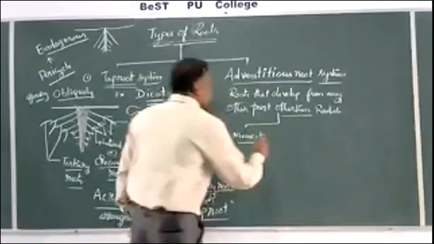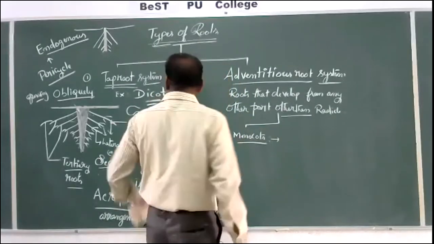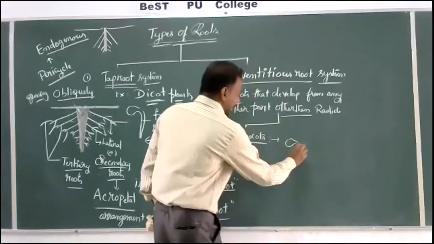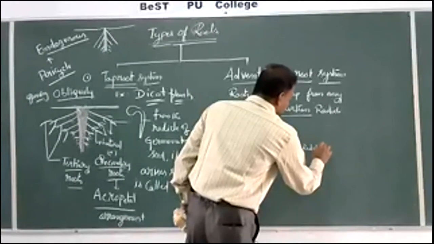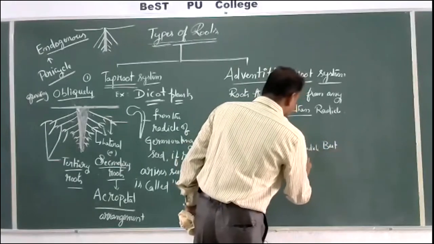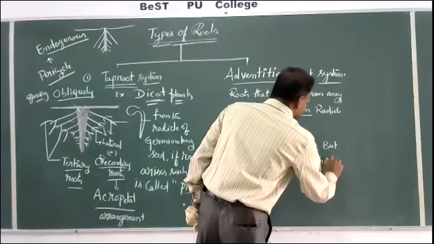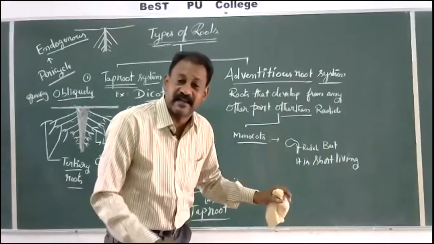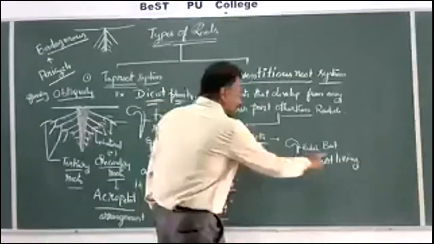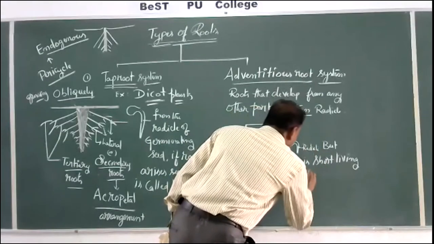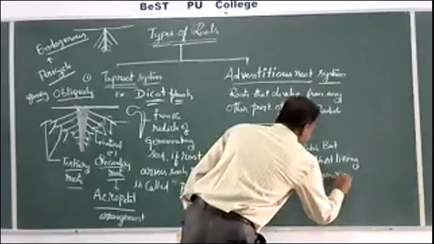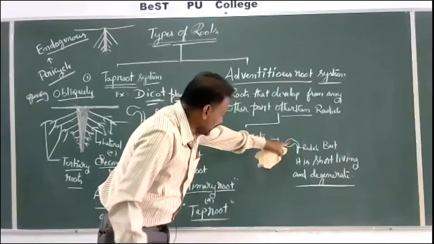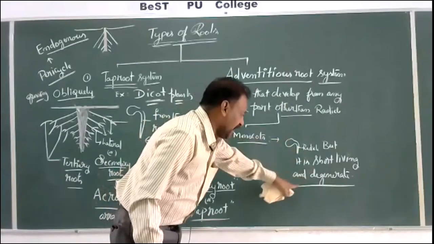But here, one specific word is there. In monocots, from the seed, the radicle develops, but it is short living. Short living means only for a short period it will be there, later it will degenerate. Okay, in monocots like dicots, the seed will produce a radicle, but it is short living and degenerates.